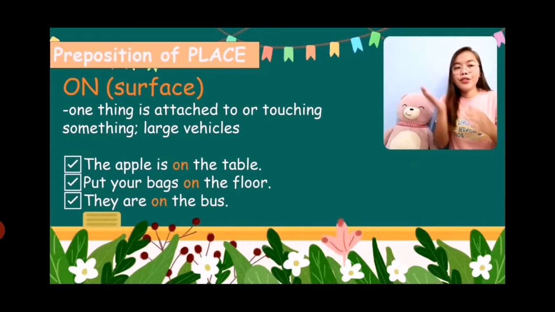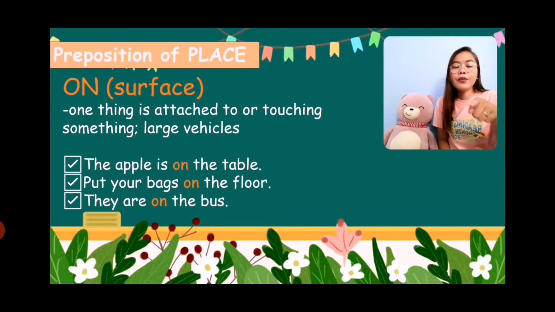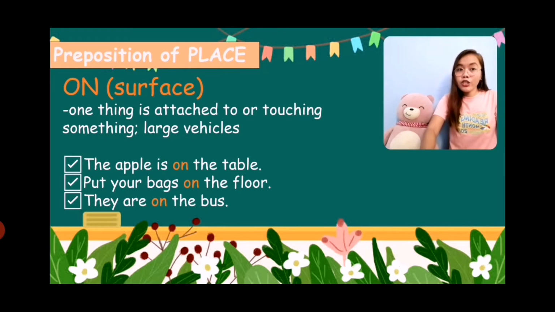Like for example, this is my hand or my palm. So this is the surface of my palm. This is a pen. So when I put this one, I can say the pen is on my hand. The pen is on my palm. So this is the surface. Like for example here, the apple is on the table. Put your bags on the floor because the bags would be touching the floor.